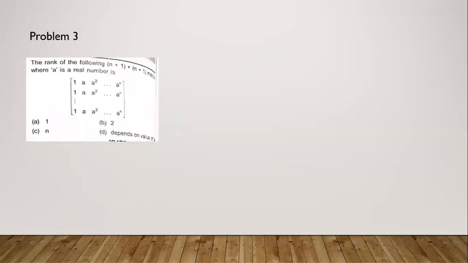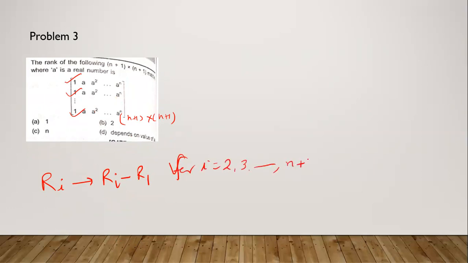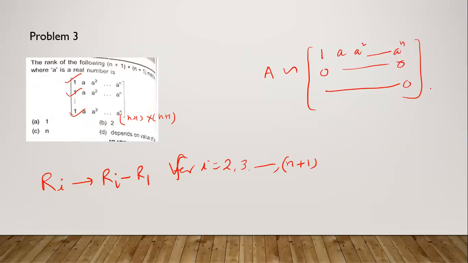The rank of the following matrix. You can see that all the rows are the same. This is an n plus 1 cross n plus 1 matrix. If we replace Ri with Ri minus R1 for i equal to 2, 3, and so on up to n plus 1, we will get a matrix equivalent to 1, a, a square, up to a to the power n, and the rest of the entries will be 0 in each row.